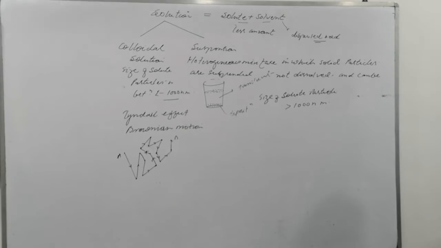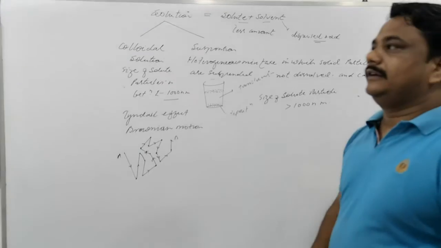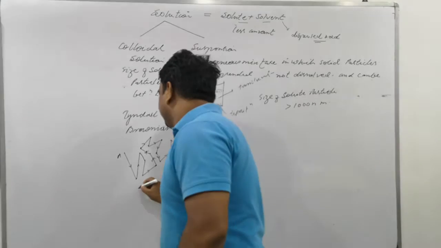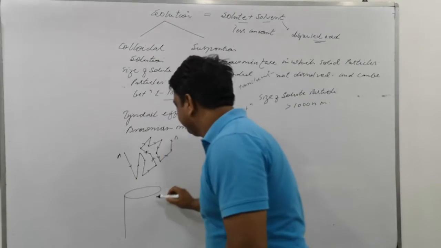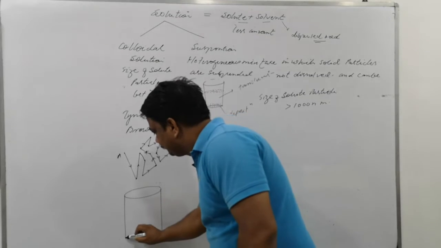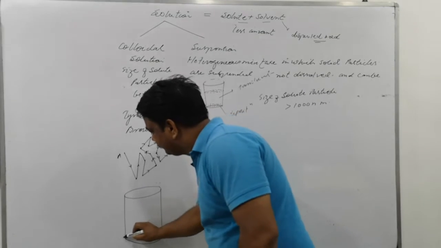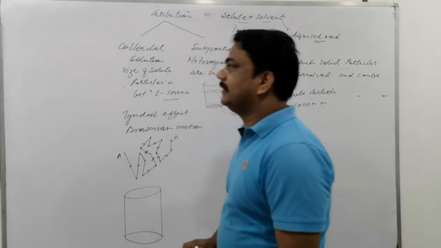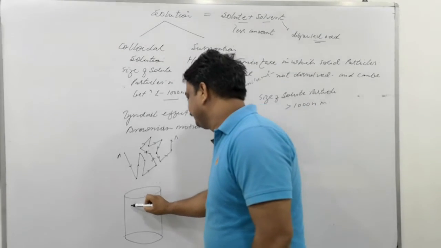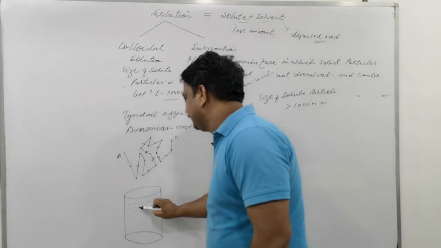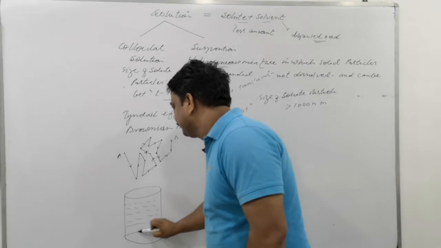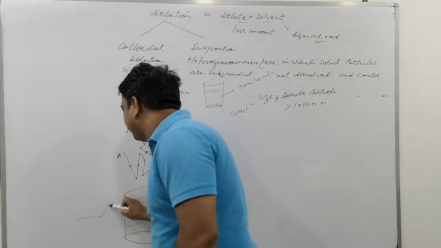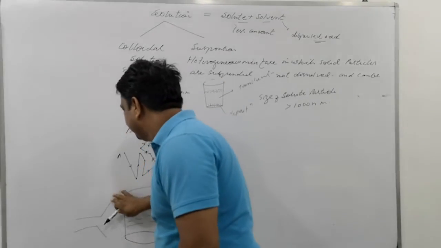You may see on the screen here a copper sulfate solution, and in that we take a colloidal solution. We give a flash of torch here.